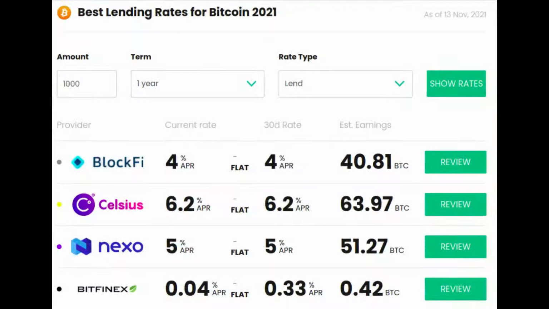Now, this analysis is only regarding capital gains, but there can be other sources of returns for Bitcoin or any other cryptocurrency. A quick look at Divided.com tells us that Bitcoin can be lent for interest up to 6.2% APR as of 13th November 2021. But we are not going into details of yield farming or lending cryptocurrencies here. So let us get back to our analysis.